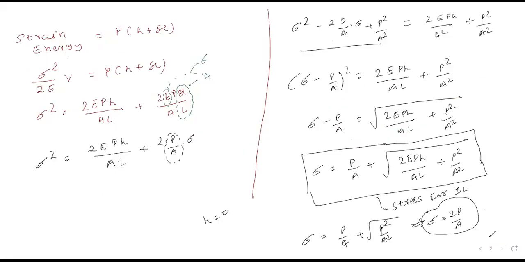So you all have to remember this equation: sigma equals P by A plus square root of 2EPH by AL plus P square by A square, to calculate stress due to the impact load. Now, based on stress, you have to calculate further quantities. Let me calculate one example. Please, students, keep a calculator with you.